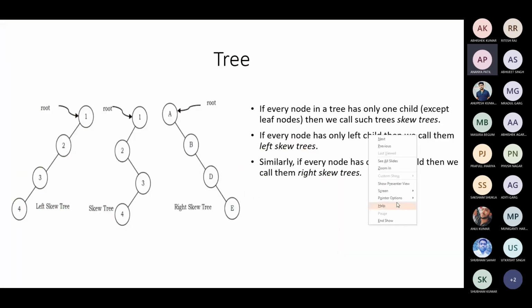Yes, sir. Okay. Tell me what is the minimum number of nodes possible in a binary tree of height h? I repeat my question. What is the minimum number of nodes possible in a binary tree of height h? H plus 1. Why?